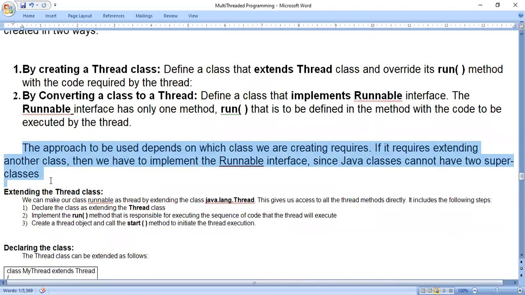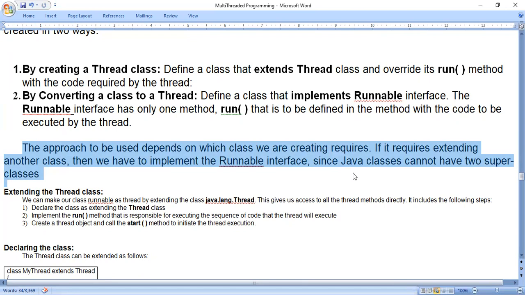So the approach to be used depends on which class we are creating requires. If it requires extending another class, then we have to implement the Runnable interface, since Java classes cannot have two superclasses. Two superclasses means multiple inheritance, which we have in C++. In Java, we don't have multiple inheritance.